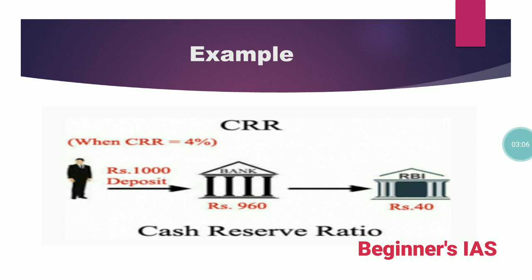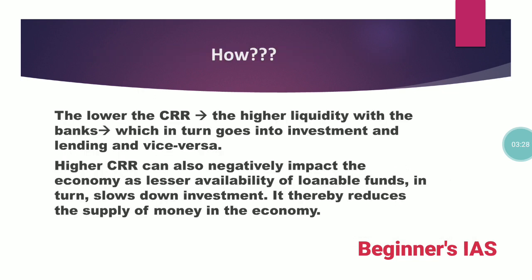See here the CRR is 4%. Then the bank has to keep 40 as a reserve. Suppose this CRR is 3%, then the bank has to keep only 30. Then the bank has 970 rupees. Therefore, it can lend more. So coming to the point here: the lower the CRR, the higher the liquidity with the banks. But higher CRR has a negative impact on the economy as lesser loan funds are available and can slow down investment, thereby reducing the supply of money in the economy.